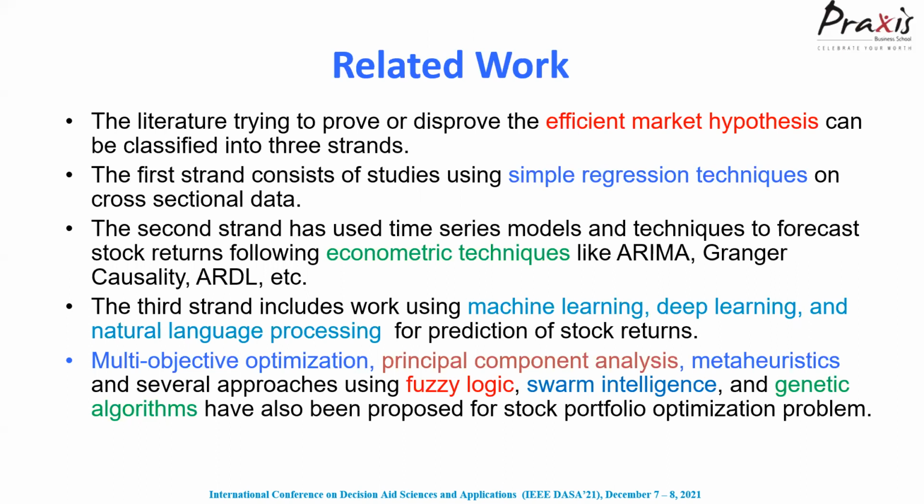Now, as portfolio design is intimately related to prediction of the future stock prices, there are three different strands in the literature on prediction of future stock prices. One is simple regression method. Second is the entire gamut of econometric methods like ARIMA, Granger causality, autoregressive distributed lag, ARDL. And the third strand encompasses all machine learning, deep learning, and natural language processing based methods. And portfolio design, of course, involves different techniques like multi-objective optimization, principal component analysis, meta-heuristics, fuzzy logic, swarm intelligence, genetic algorithms, and so on.